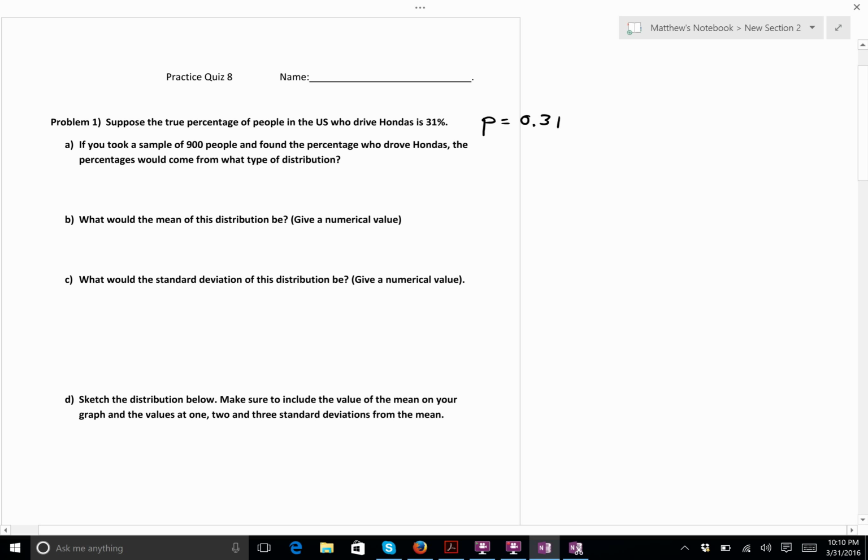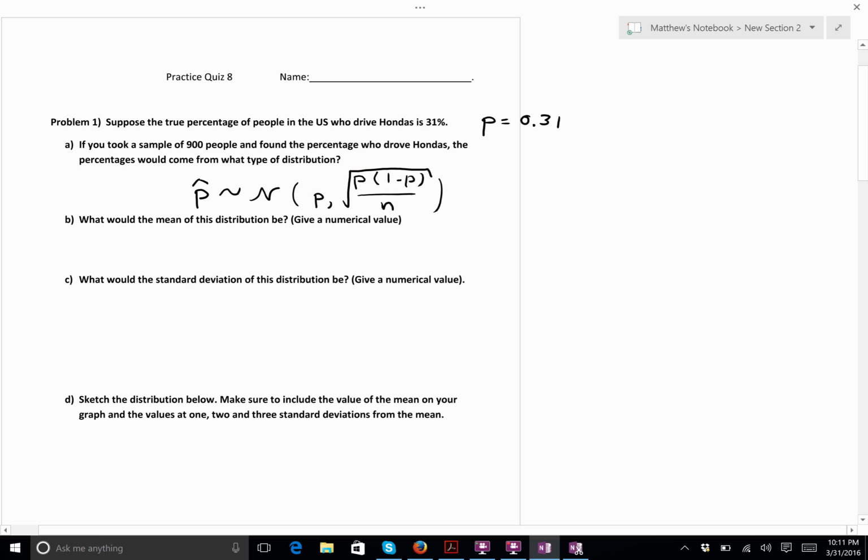And now we're told we take a sample of 900 people and we find the percentage of people who drive Hondas from that sample. What sort of distribution would the percentages come from? Well, the central limit theorem tells us that the sample proportion for large samples is going to be distributed like a normal random variable. Its mean is going to be the true mean of the population, and its standard deviation is going to be the square root of P times the quantity 1 minus P, over N. Okay, and so the short answer here is we could just say normal.